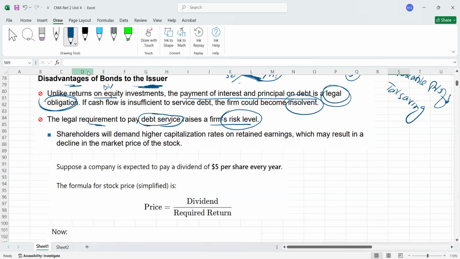Now this is also a general discussion, and I'm explaining this point now. Have a look here. For example, this is company A. Company A has a lot of loans, and the loan amount has increased over the period. Now think about the shareholders. If you are a shareholder of this company, not a bondholder, how would you think?